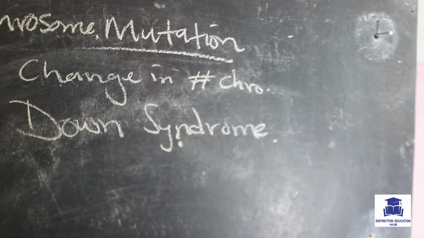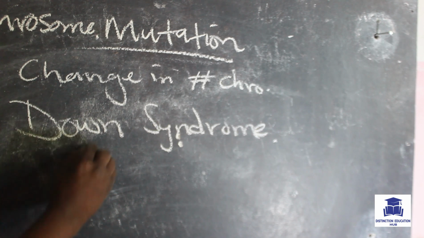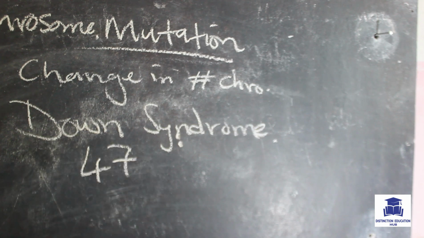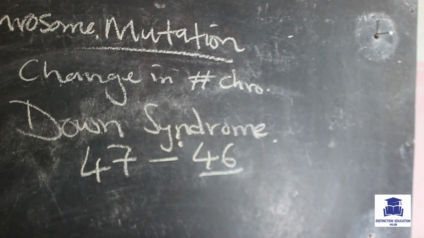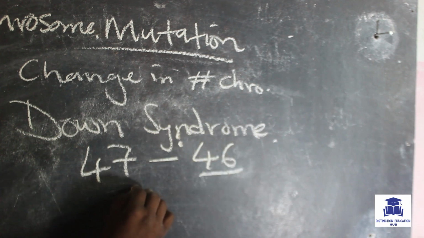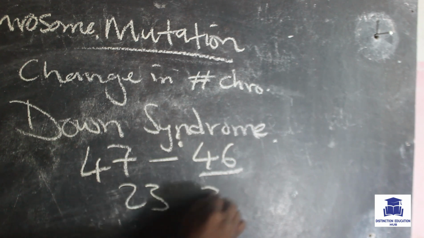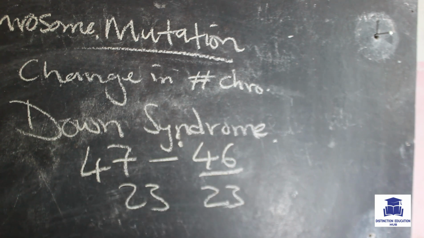Down syndrome is a genetic disorder where people have 47 chromosomes instead of 46. Remember the 46, right? We said 23 from one parent, another 23 from the other parent, which gives us 46.